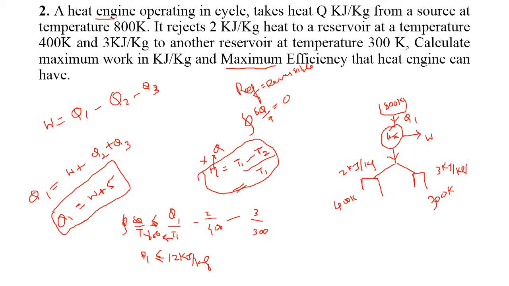When will we take 12? When it is a reversible cycle, we will take the Q1 value as 12. We will consider this equation to be equal to 0 only for a reversible cycle. So we will take Q1 equal to 12, then it will be our reversible cycle. The engine is operating in a reversible cycle, right? So substitute in this equation and find out the work done value.